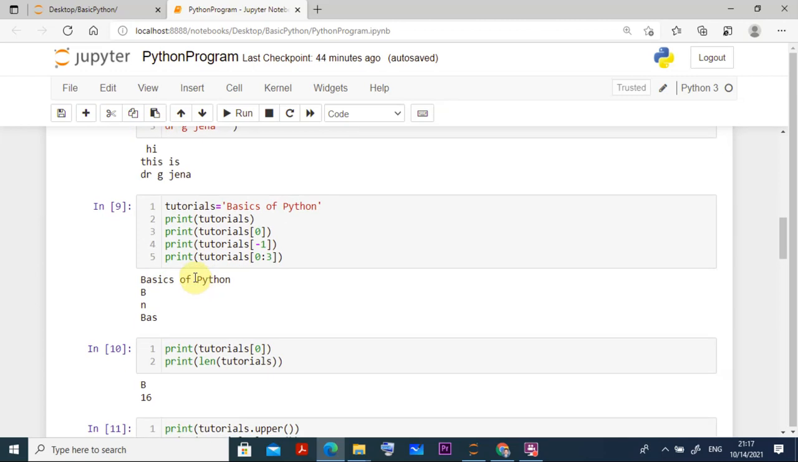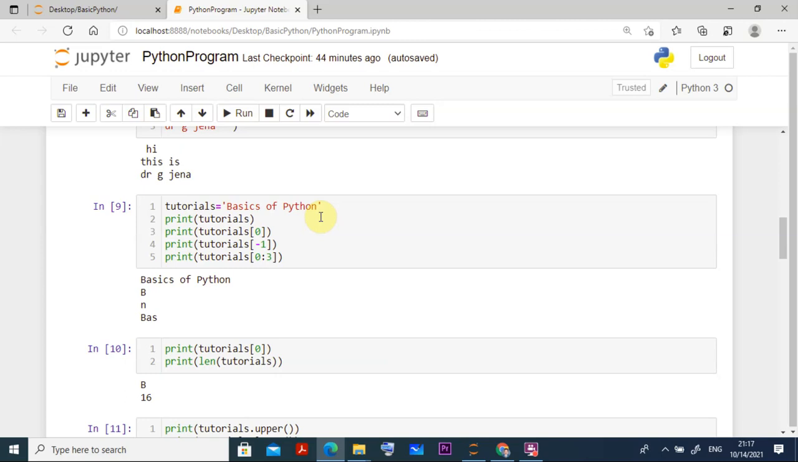Now we are working on strings. This is the basics of Python. The variable name is tutorials and the value is basics of Python, which I am putting in single quotation. Suppose I want to print tutorials. If you want to print tutorials, then it will come, basics of Python. You know all these things.